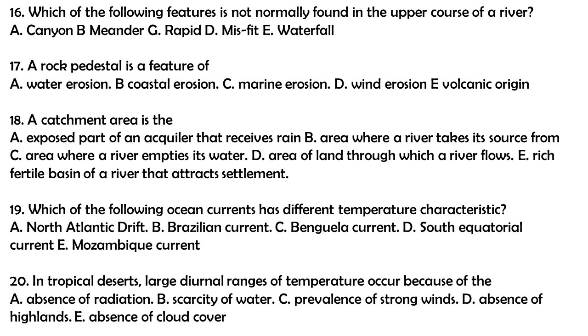Question 20. In tropical deserts, large diurnal ranges of temperature occur because of the A. Absence of radiation. B. Scarcity of water. C. prevalence of strong winds. D. Absence of highlands. E. Absence of cloud cover. The answer to this question is B. In tropical deserts, large diurnal ranges of temperature occur because of scarcity of water.